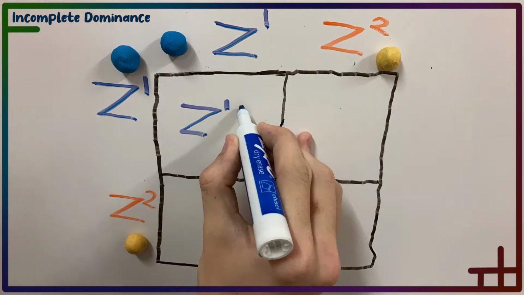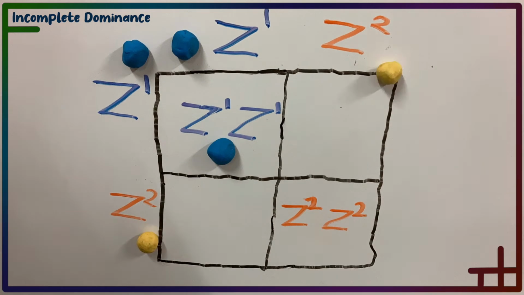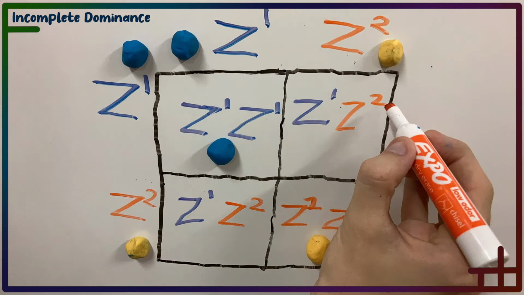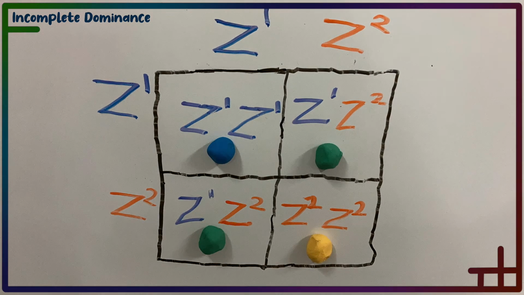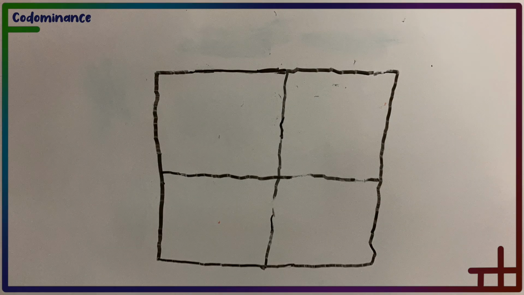In the first square, we have two yellow alleles, which means the offspring would be yellow. In the fourth box, we have two blue alleles, which means the offspring would be blue. But in squares 2 and 3, this is where incomplete dominance differs from complete dominance. Because neither allele is fully expressed, they show up as a mix between the two, making the offspring of these blebs green. The last type of dominance we will cover is codominance, which means both traits are expressed equally.